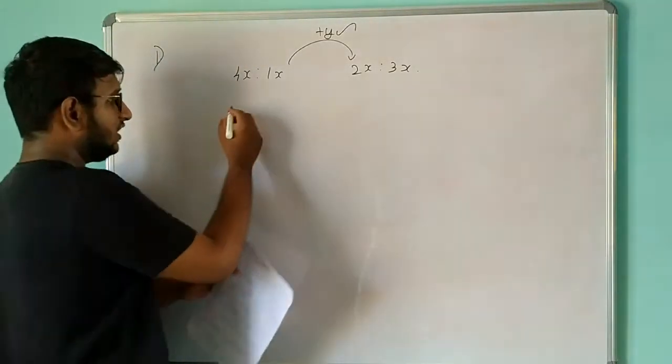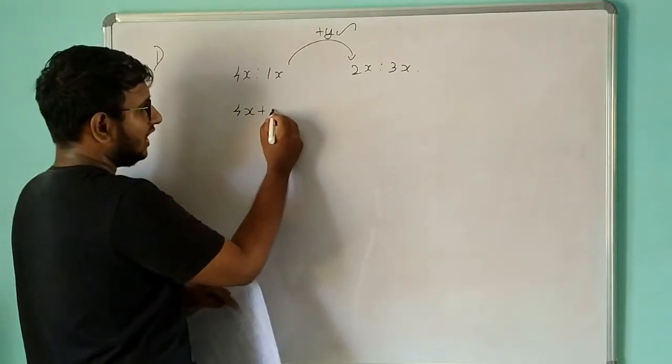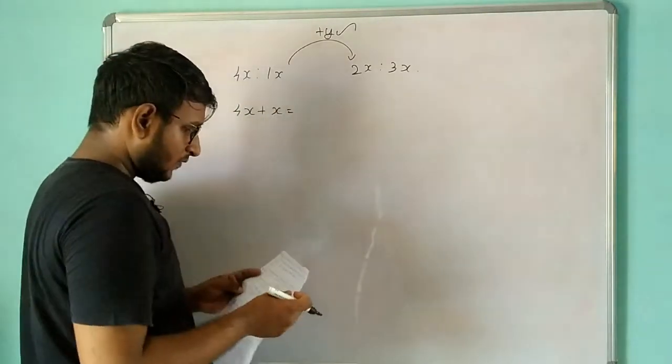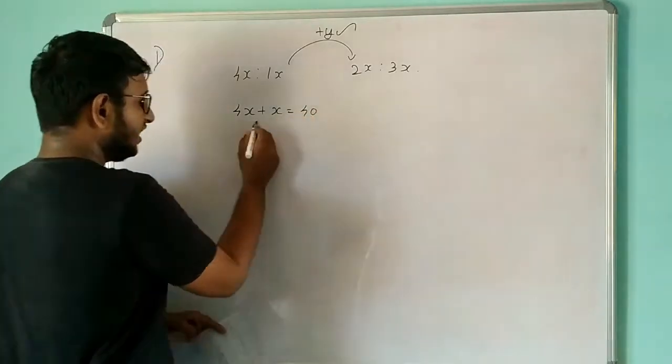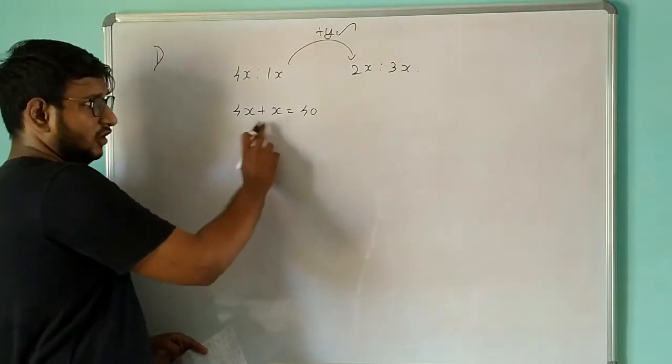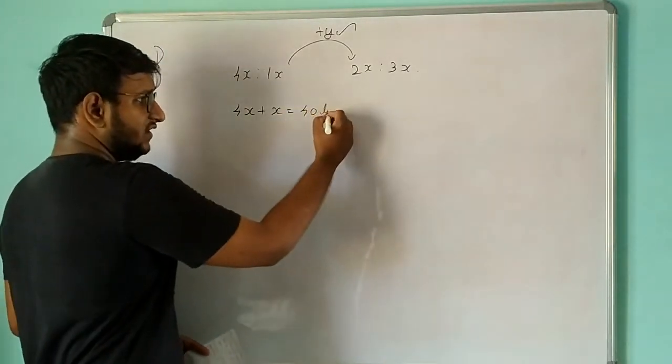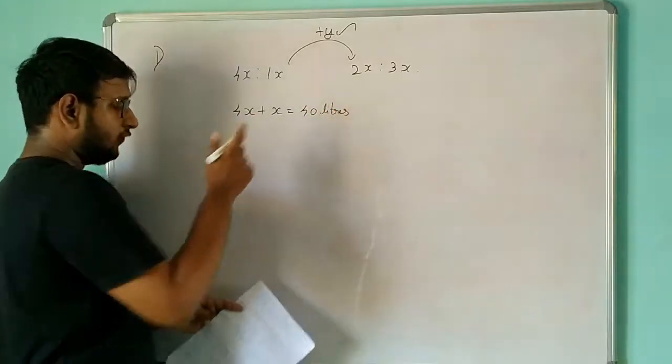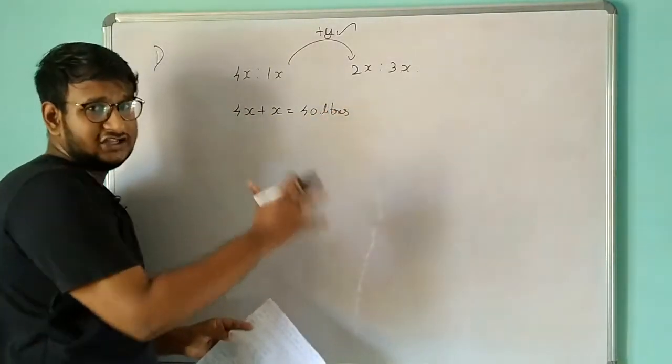So we can say that 4x plus x is equal to 40 liters. Okay, because this is the ratio of milk and this is the ratio of water. By adding this only we are getting 40 liters, right? So we can say that 4x plus x is equal to 40 liters, right?